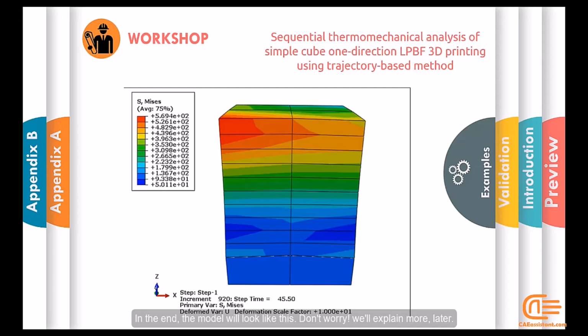In the end, the model will look like this. Don't worry, we'll explain more later. Wasn't that much of a short story, was it?